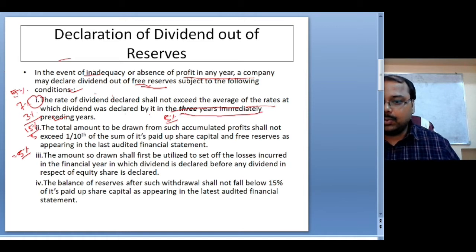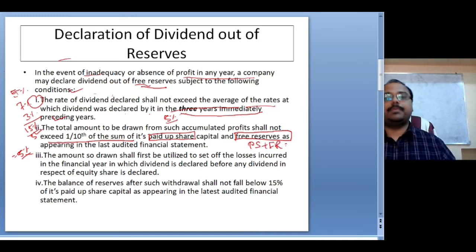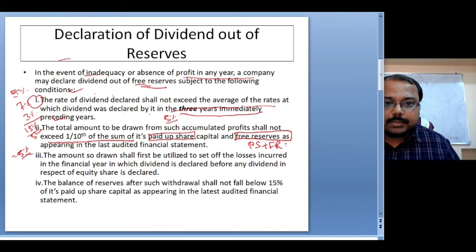In condition number two, it says that the total amount to be withdrawn from the accumulated profit shall not exceed one tenth of the sum of its paid up share capital and free reserves. So make a sum of paid up share capital plus free reserves and calculate one tenth of that.